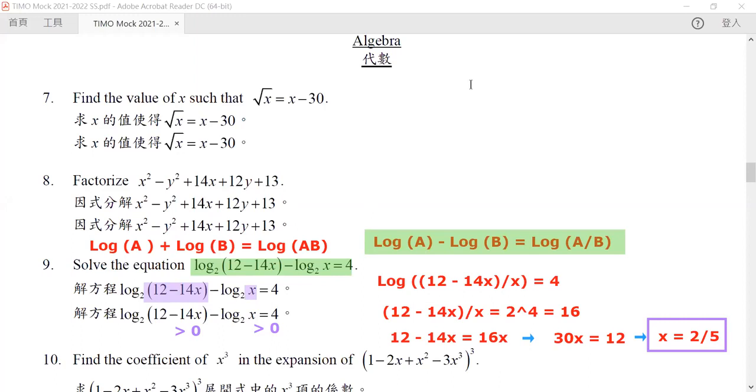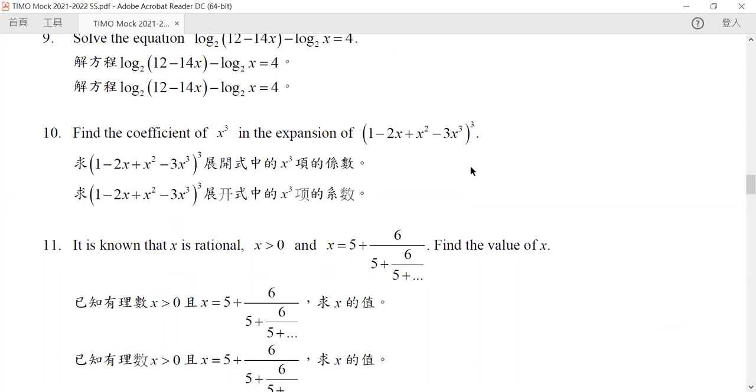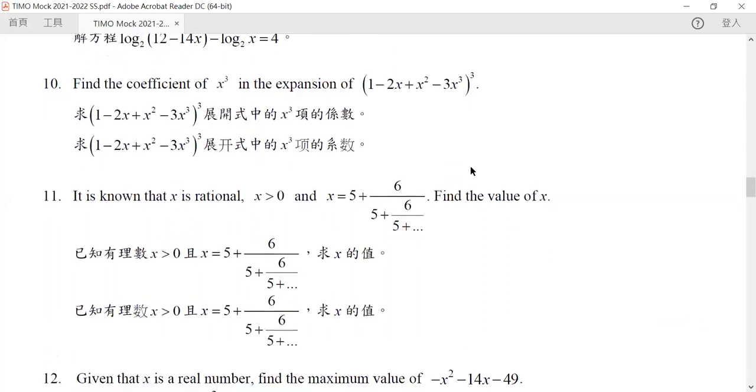Now let us go to question 10. Find the coefficient of x squared in the expansion of this. Now again, there is something which we call a multinomial function, with which you can write down the coefficient of any term based on the base polynomial and its index. It can be done, but again, it does not worth your time. So what we are doing is trying to use our basic distributive law to find out what exactly this expansion is.